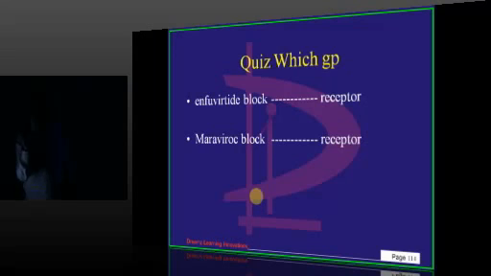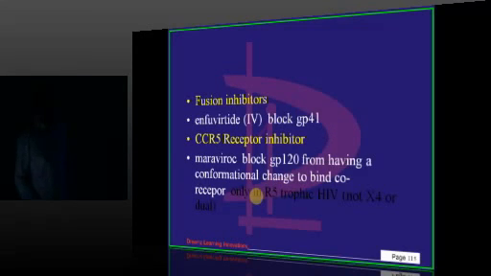But what is the main GP which ultimately gets affected by blocking of that co-receptor? Enfuvirtide you want to say 120. Shweta says CCR5, CCR5 for Maraviroc, but which GP? So, doctor, Enfuvirtide is GP 41. Maraviroc, the CCR5 receptor inhibitor, is the one for GP 120.